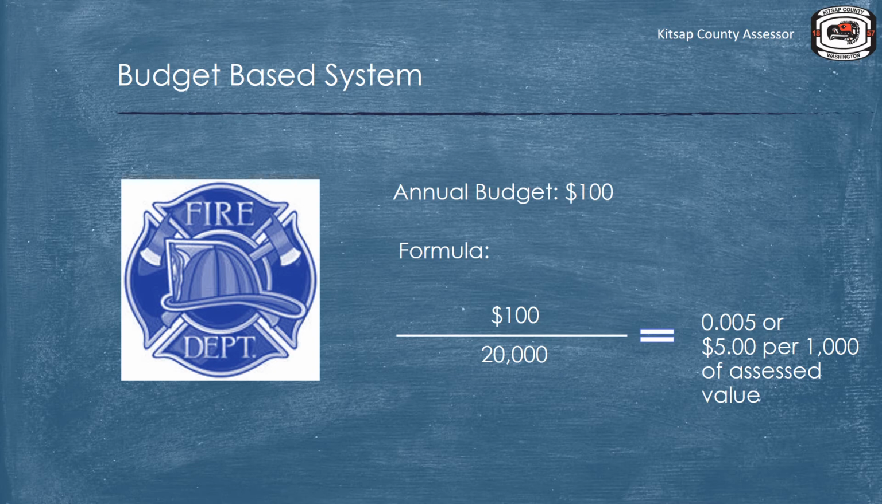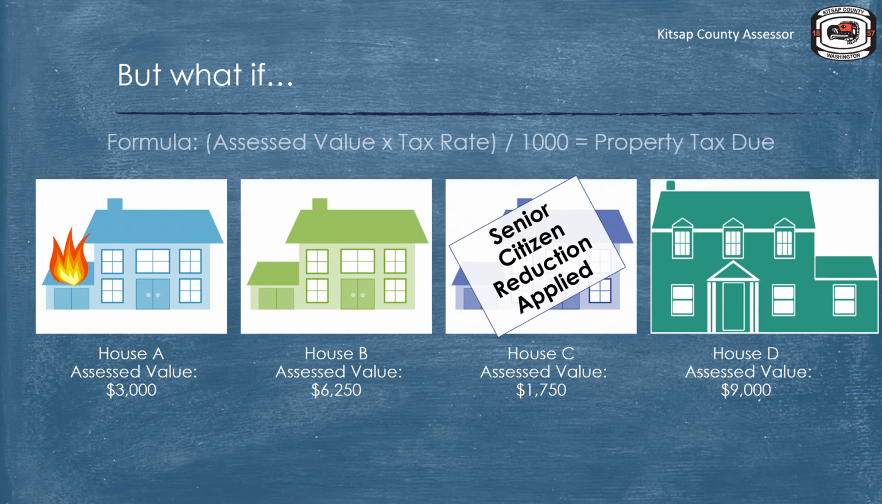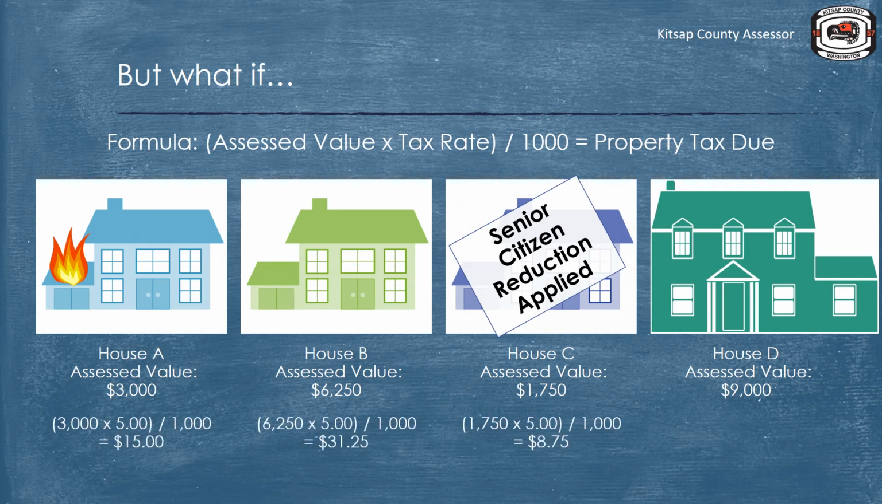Now let's see how this impacts the property tax amount billed for each taxpayer. Our formula for calculating property taxes is to take the assessed value, multiply it by the tax rate, and divide it by 1,000. Remember when each property was valued equally and each taxpayer's bill was $25? We can see here when the values change, specifically for destroyed property and a senior reduction in our example, the property tax burden shifts. House B's value did not change, however, their tax bill increased from $25 to $31.25.